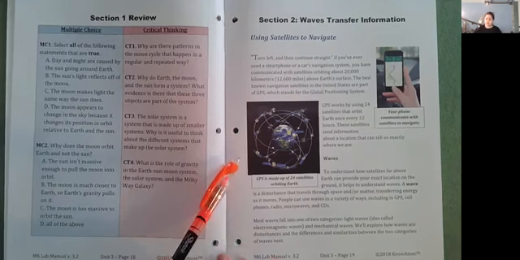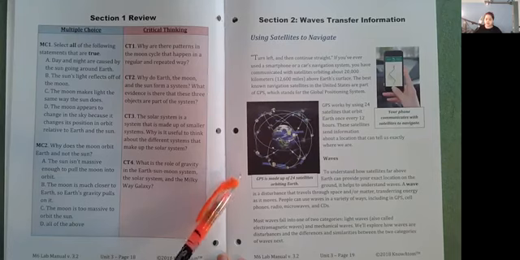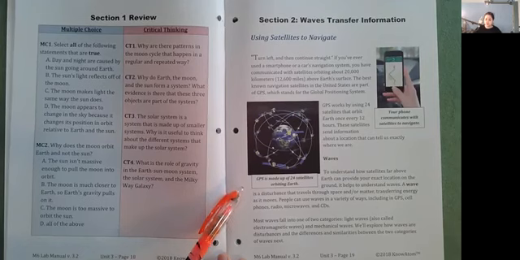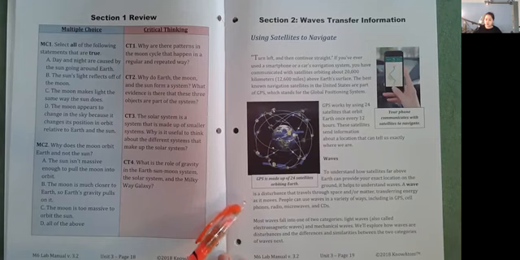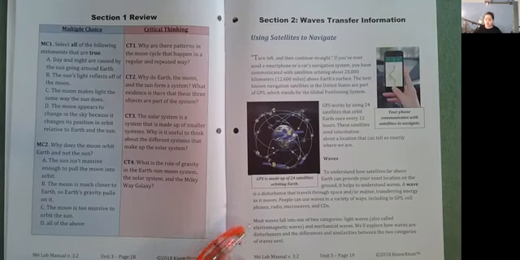Waves. To understand how satellites far above Earth can provide your exact location on the ground, it helps to understand waves. A wave is a disturbance that travels through space and/or matter, transferring energy as it moves. People can use waves in a variety of ways, including in GPS, cell phones, radio, microwaves, and CDs. Most waves fall into one of two categories: light waves, also called electromagnetic waves, and mechanical waves. We'll explore how waves are disturbances and the differences and similarities between the two categories of waves.